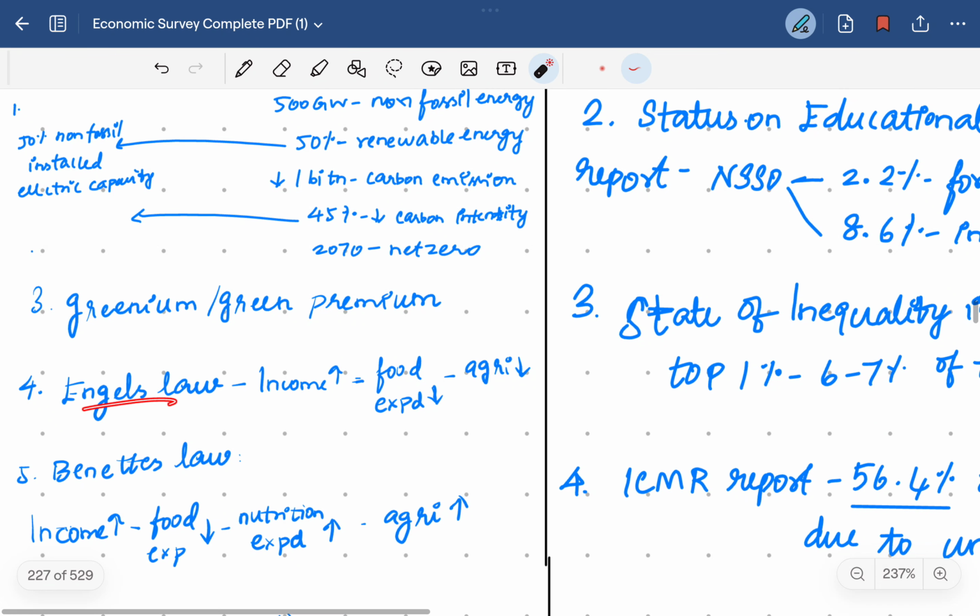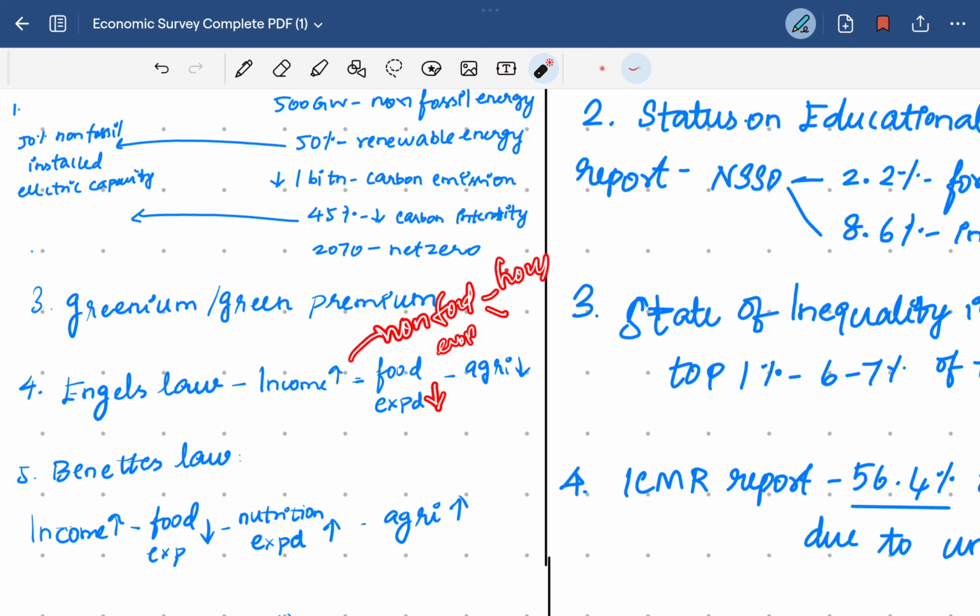Engel's law speaks about how when there is a rise in income, food expenditure reduces, and non-food expenditures like housing, electronics and other durable goods consumption get increased. When food expenditure reduces, gradually agriculture production will also reduce. This is what Engel's law says.